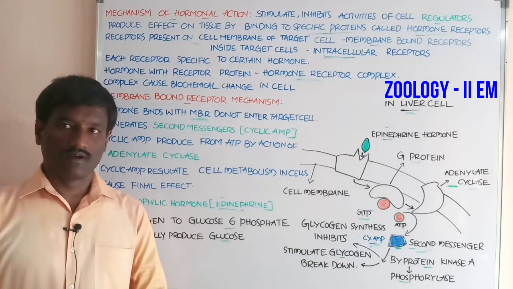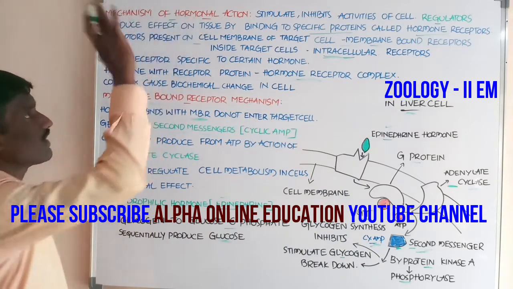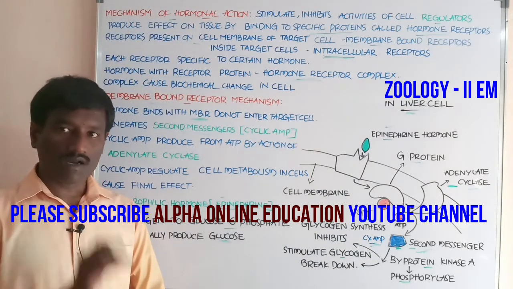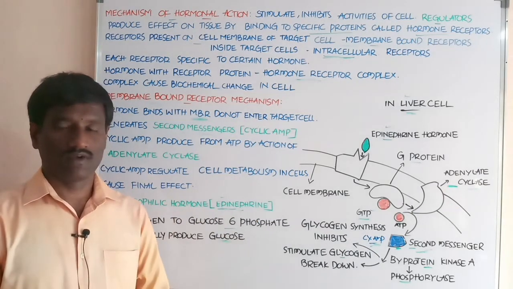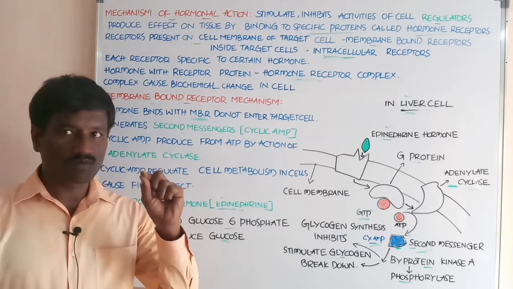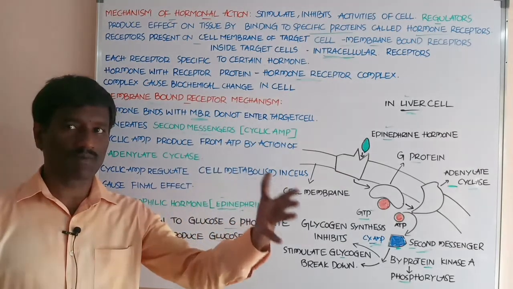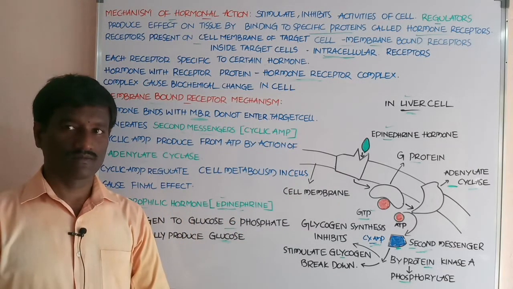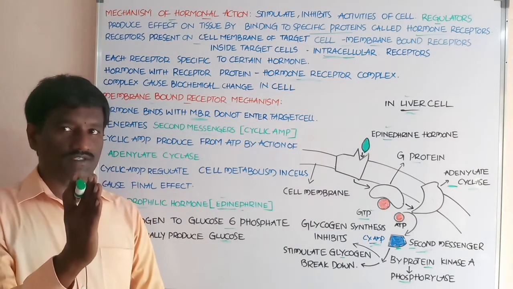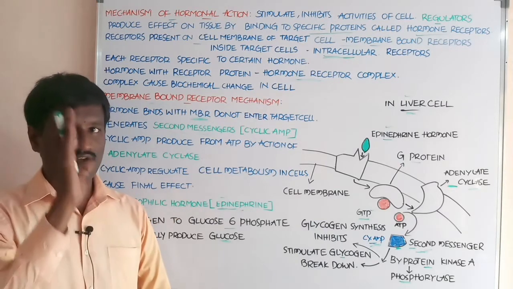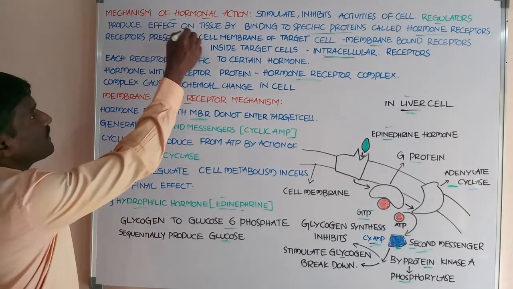Students, now discuss the mechanism of hormonal action. Hormones stimulate and inhibit the functioning of the cell. Hence, hormones are called regulators, based on the actions performed by the target cells of hormones. Regulators activate the cell or inhibit the activities of the cell, and produce an effect on tissue.